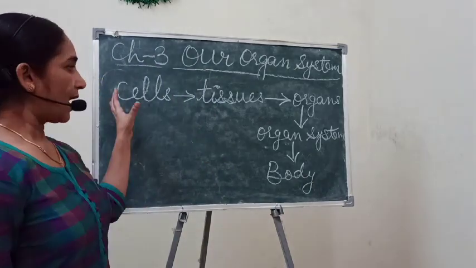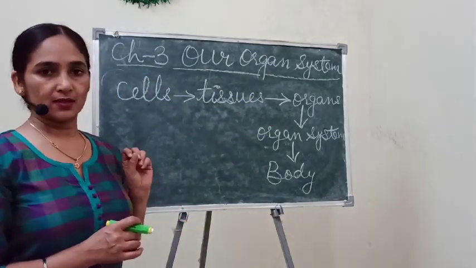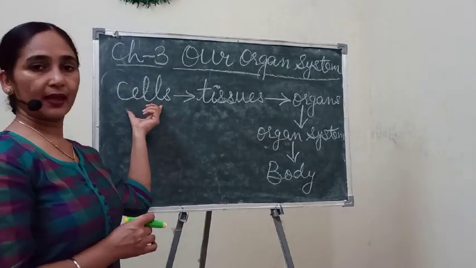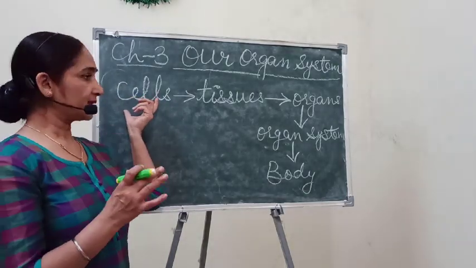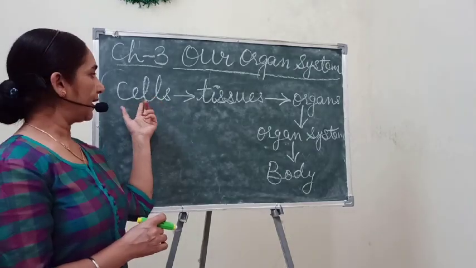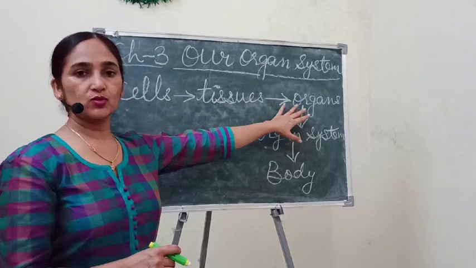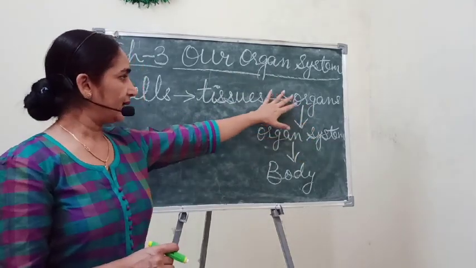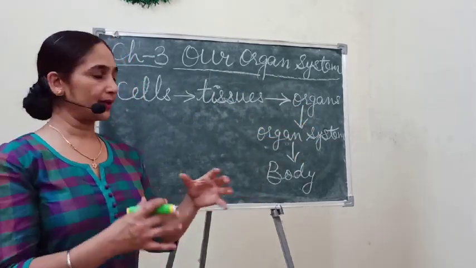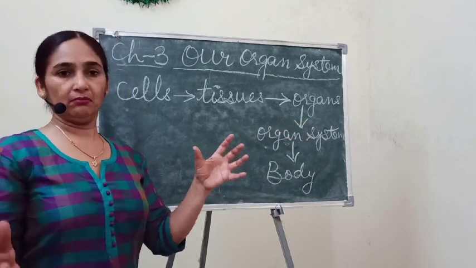So our body organization is just like this. The basic unit of every living organism is a cell, a group of cells is called a tissue, a group of tissues is called an organ, and organs when united together form an organ system.